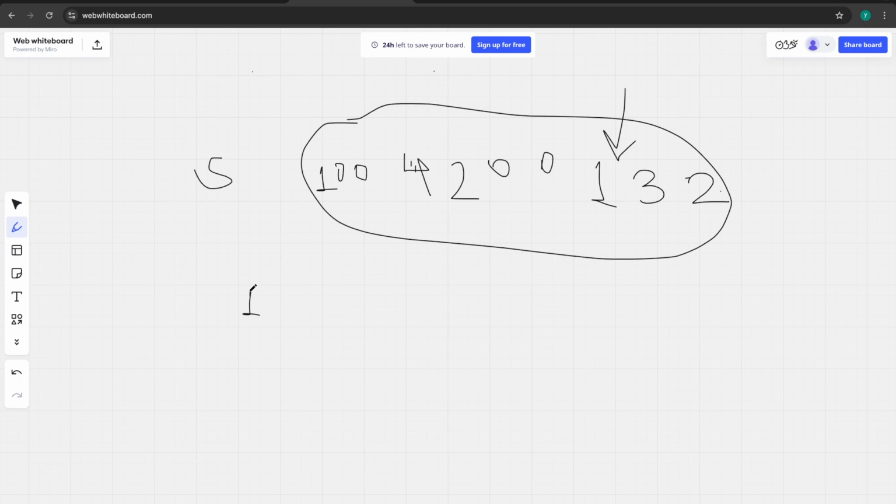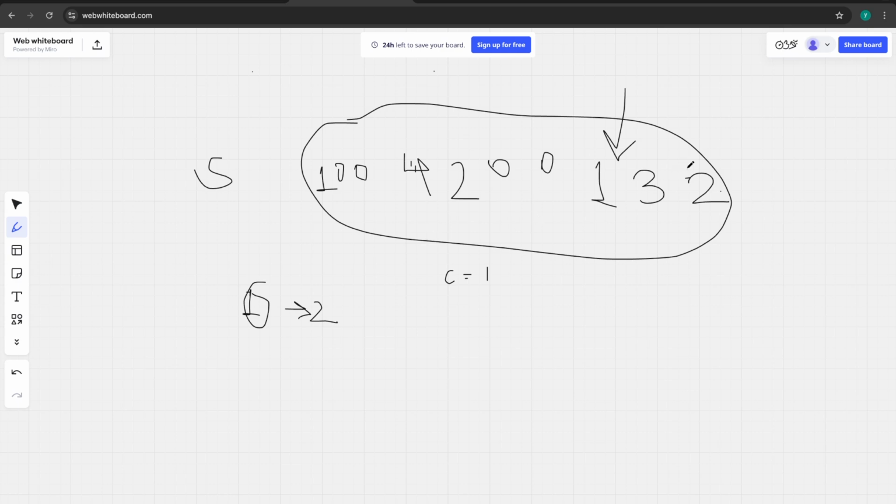We will maintain a counter variable, c is equal to 1, because we have one element, and we will run a loop till we get a consecutive element. The next element will be 1 plus 1, that is 2, right? So we'll be searching 2 in the set.